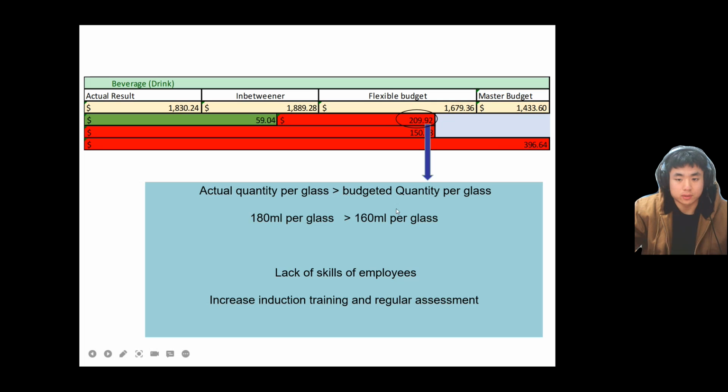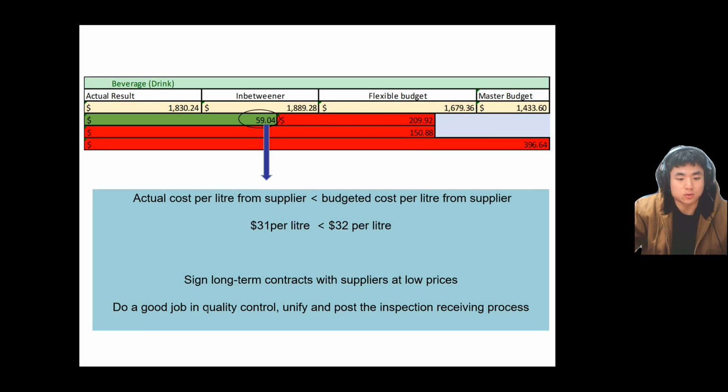Now we look at the favorable material price variance. It is due to the actual cost per liter from the supplier being less than what we budgeted in advance. The actual cost is $31 per liter, and the cost we budgeted was $32. Because the hotel has signed a long-term contract with the supplier, it can reduce the price of the materials. But if something goes wrong with the supplier, it may cause a huge loss to the hotel.